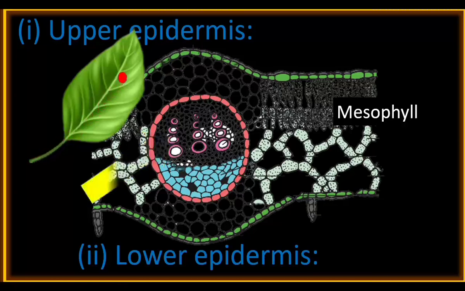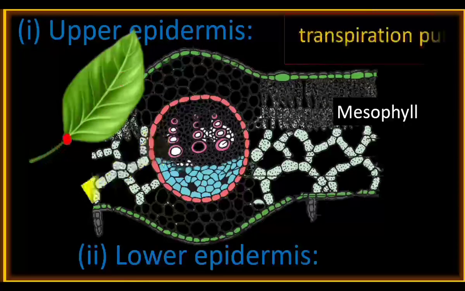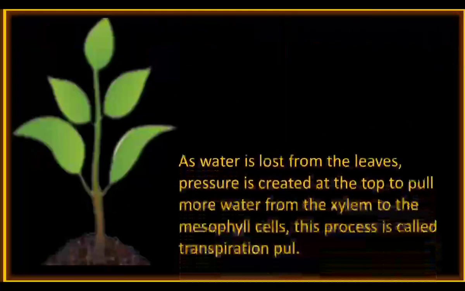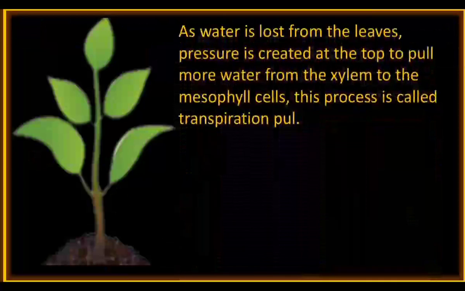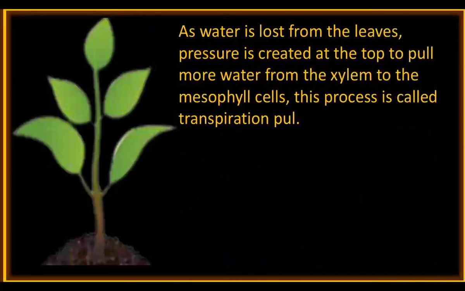Since water is lost through the aerial parts, a pressure is created at the top of the plant. This pressure pulls the water from the lower part to the upper part. That is called transpiration pull. As water is lost from the leaves, pressure is created at the top to pull more water from the xylem to the mesophyll cells.